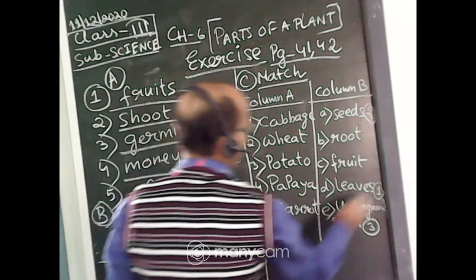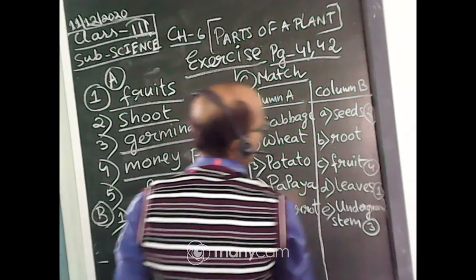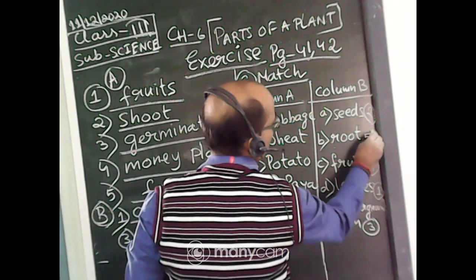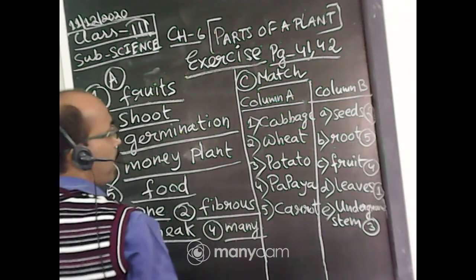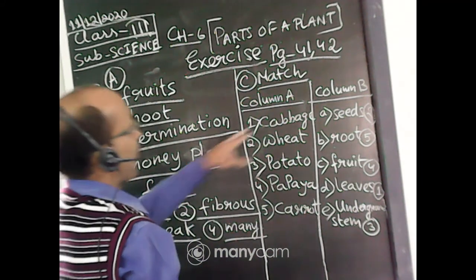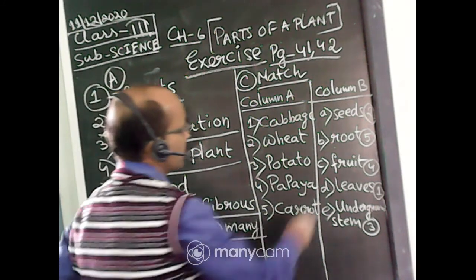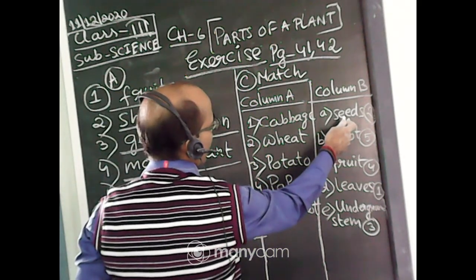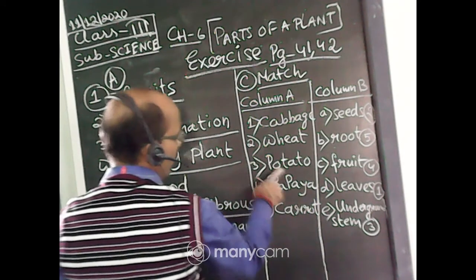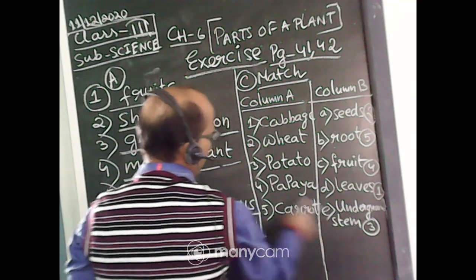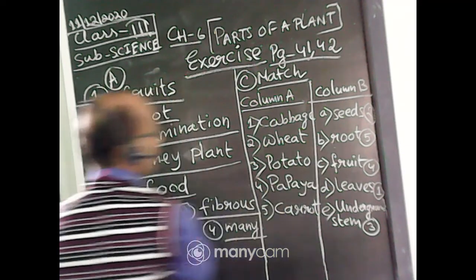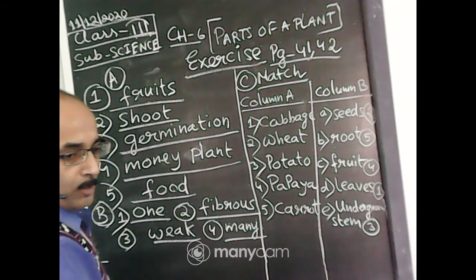Papaya will be fruit. Carrot will be root. So I will once again tell you: cabbage will be leaves, wheat will be seeds, potato will be underground stem, papaya will be fruit, and carrot root.